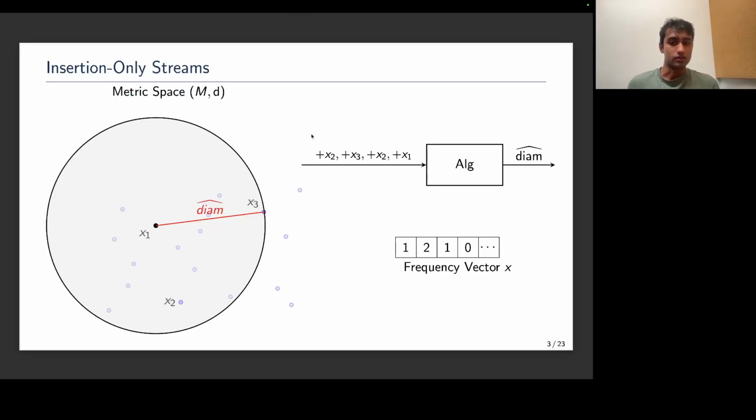The algorithm is as follows. I will commit to some anchor point at the beginning. And as the stream progresses, I will maintain the radius around this anchor point for the entire stream. This gives us a bounding ball around this central point. And because the radius is a 2 approximation to the diameter of the entire point set, outputting this radius gives us a 2 approximation with log n space. The log n here comes from storing the pointer to our central point that we committed to, and additionally there will be a log delta term, where delta here is the true diameter, an additive log delta.